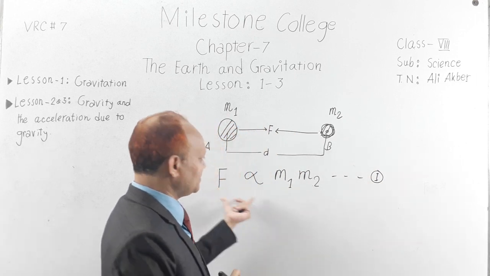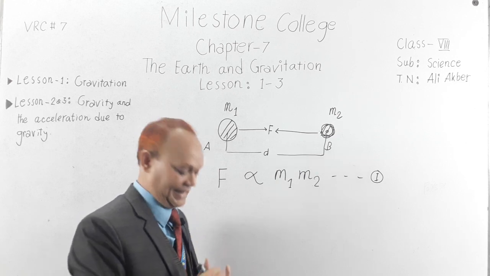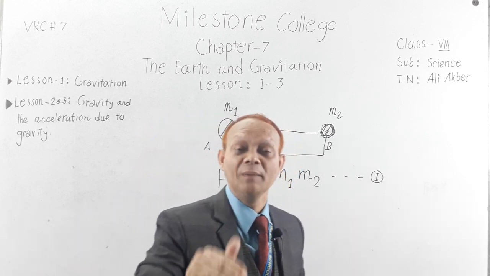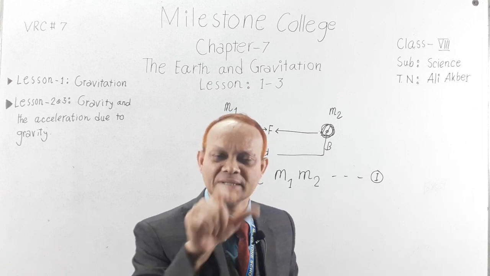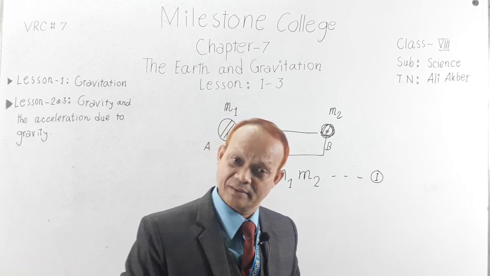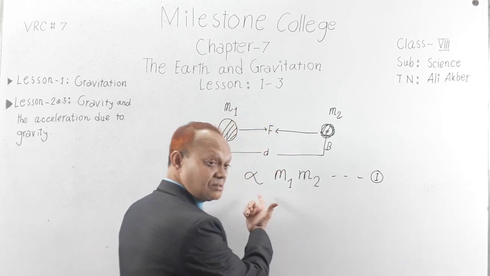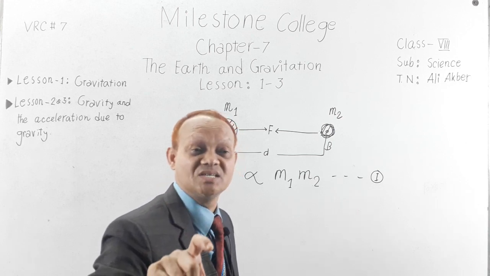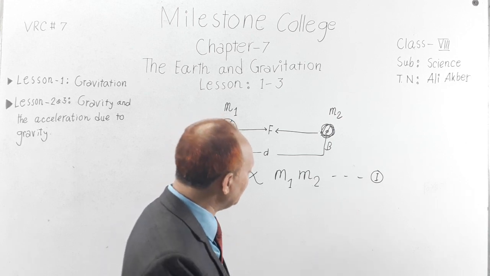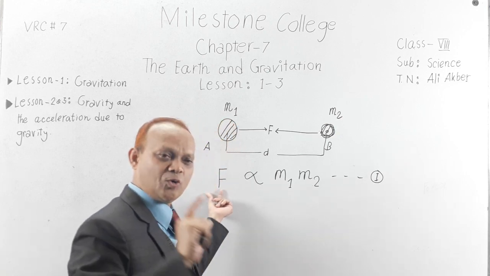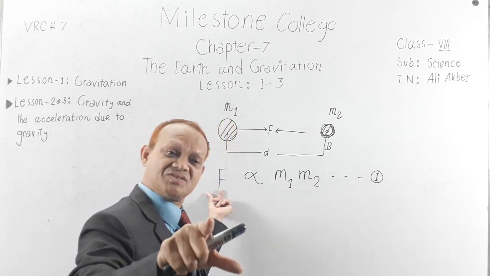So from the first equation, it's clear that the attraction force between two objects is proportional to the product of the masses of the two objects. This mathematical relation tells you that if you increase mass, the attraction force will also increase.